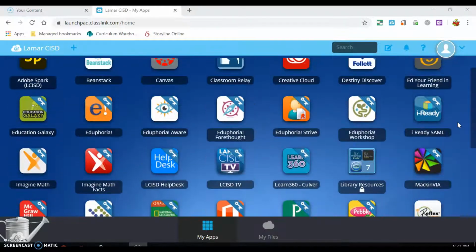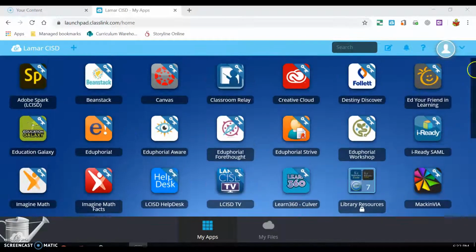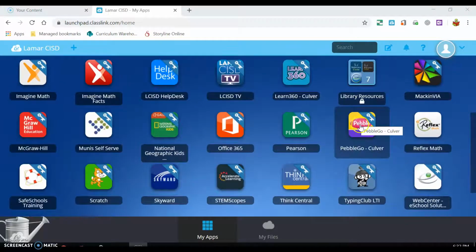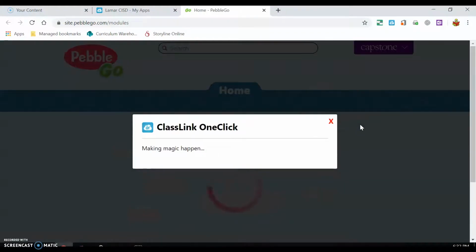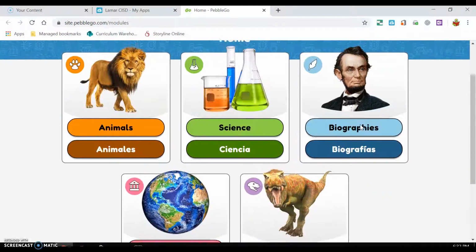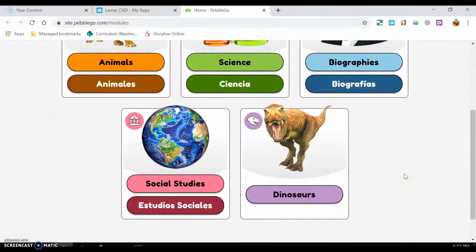This week we're asking you to do some research in social studies, and there is a great resource inside of ClassLink to be able to research with. So I'm already logged into my ClassLink. If I go down to PebbleGo here, click on that. This week we're asking you to research about some different holidays.